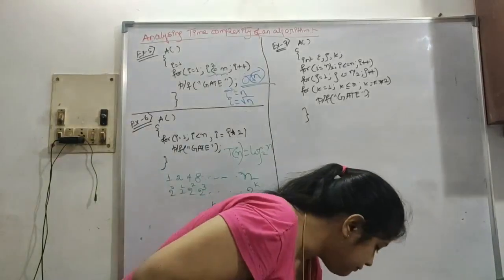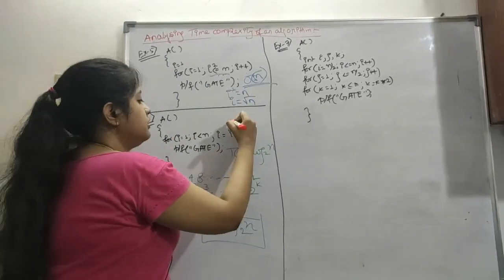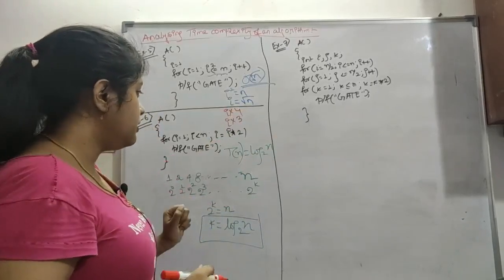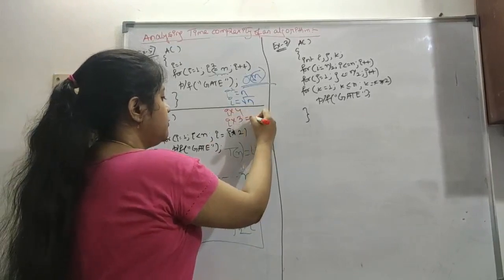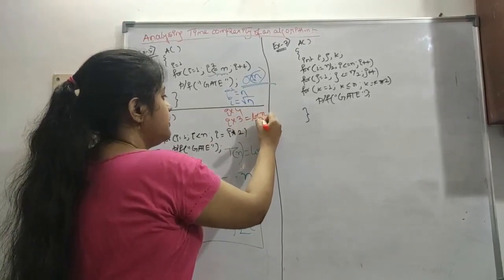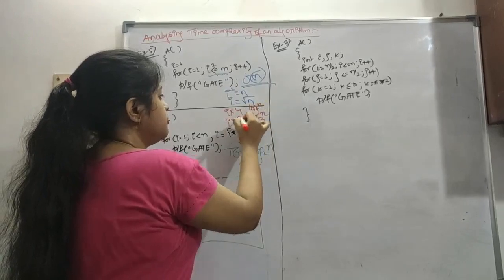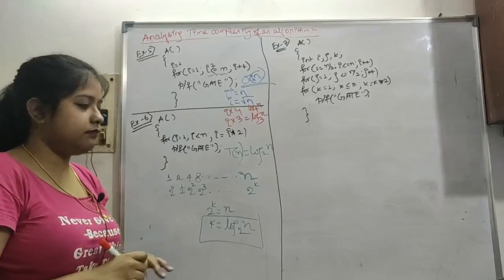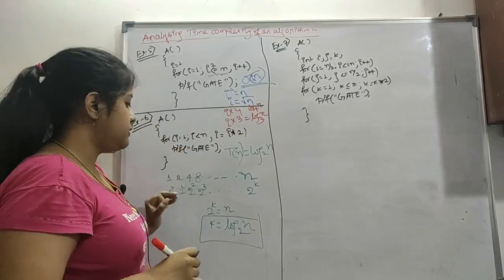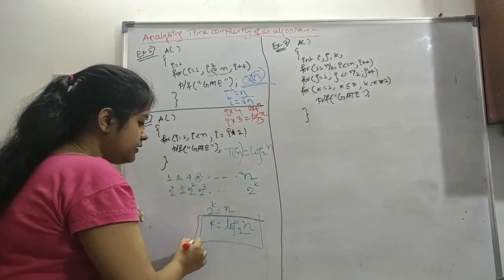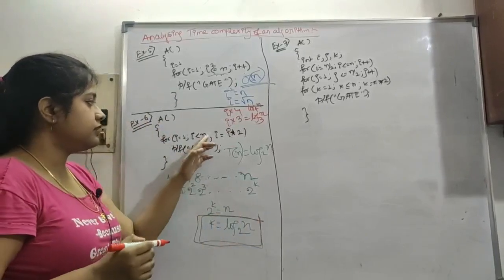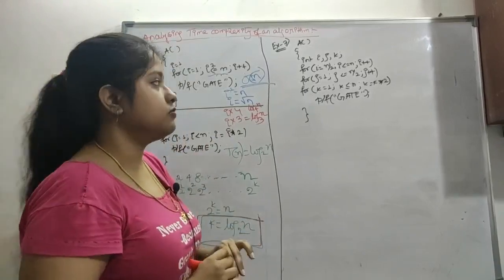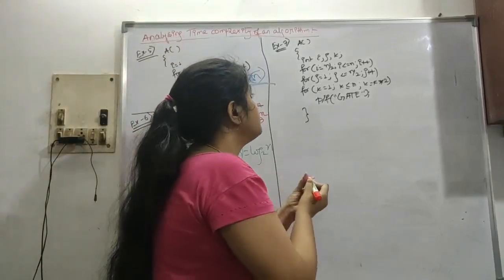Now if in place of 2 it would have been I into 3 or I into 4 or something, then equivalently the time complexity would have changed to log n base 3, log n base 4. So I suggest you practice this. This is very common, and we will see it in the next question also. So you can directly see that if I is equals to I into 2, you can just directly say log n base 2. Okay, so now let's see the next example.